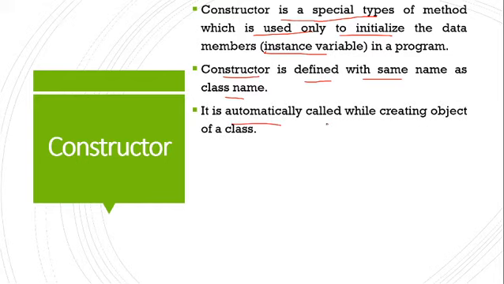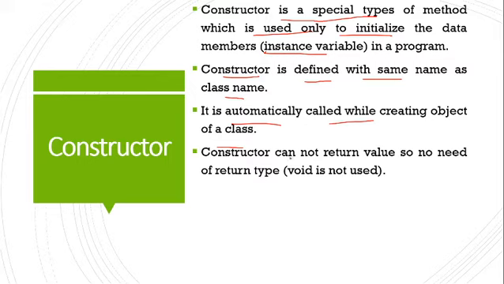It is automatically called while creating an object of a class. When you create the object of the class, the constructor is automatically invoked in your Java program. A constructor cannot return a value, so there is no need for a return type, no need to use void or any other data type as return type. A constructor is always public.